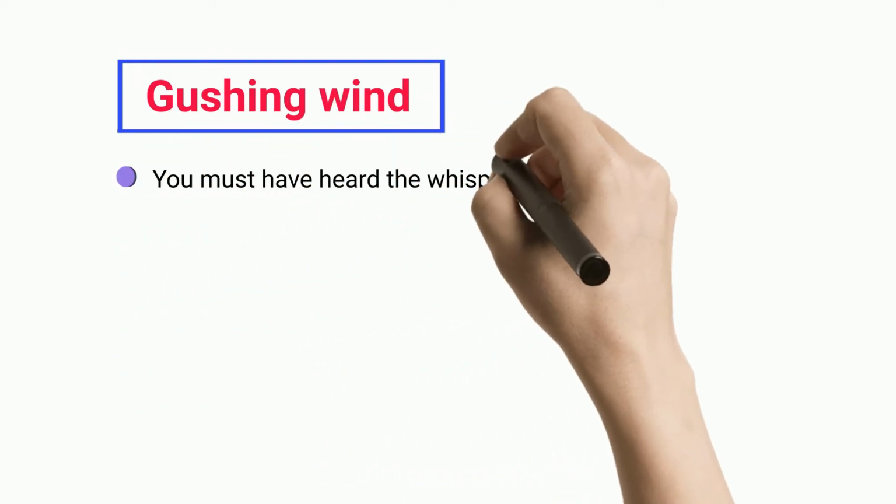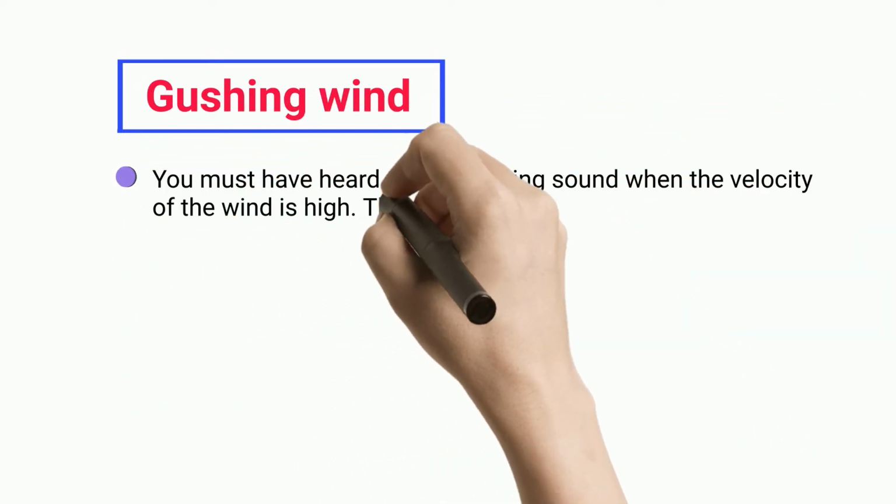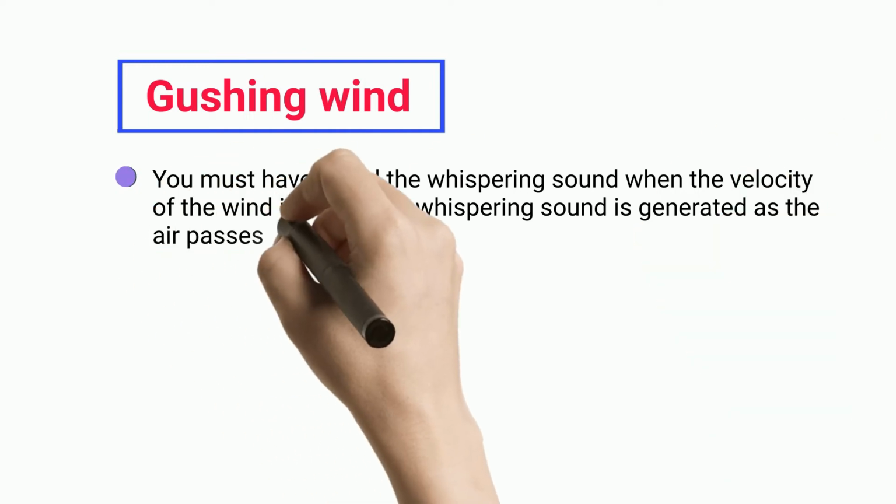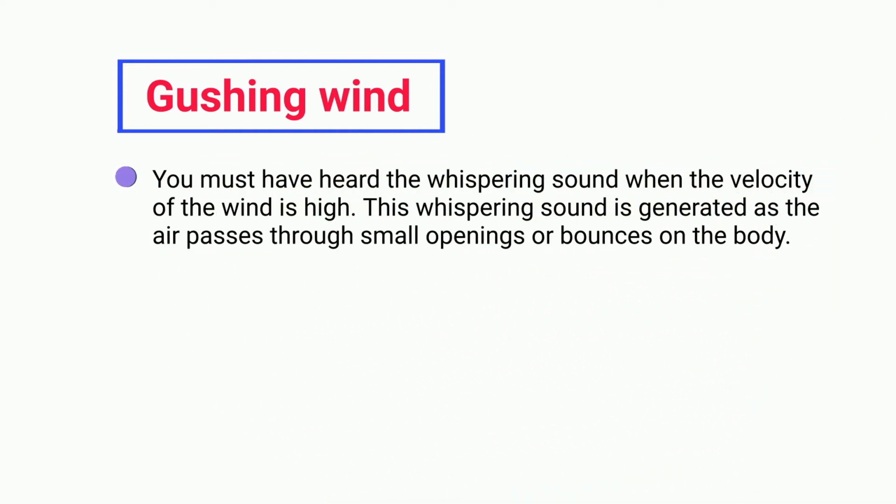Gushing wind. You must have heard the whispering sound when the velocity of the wind is high. This whispering sound is generated as the air passes through small openings or bounces on the body.